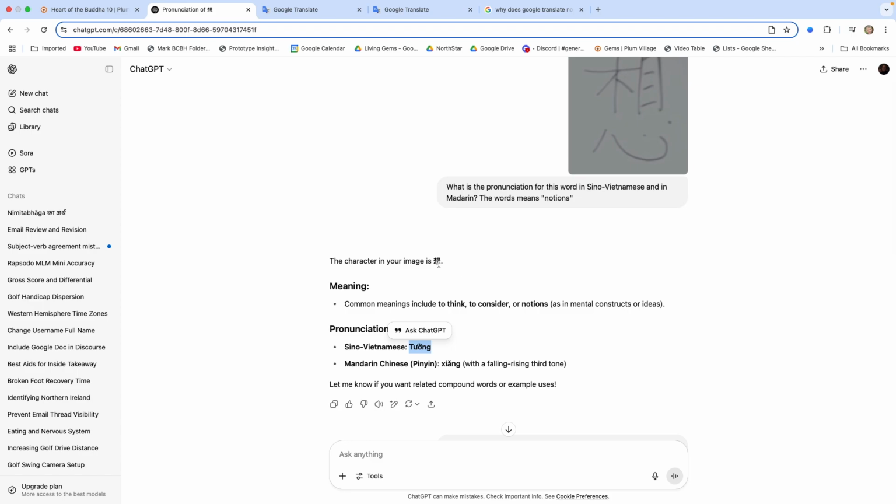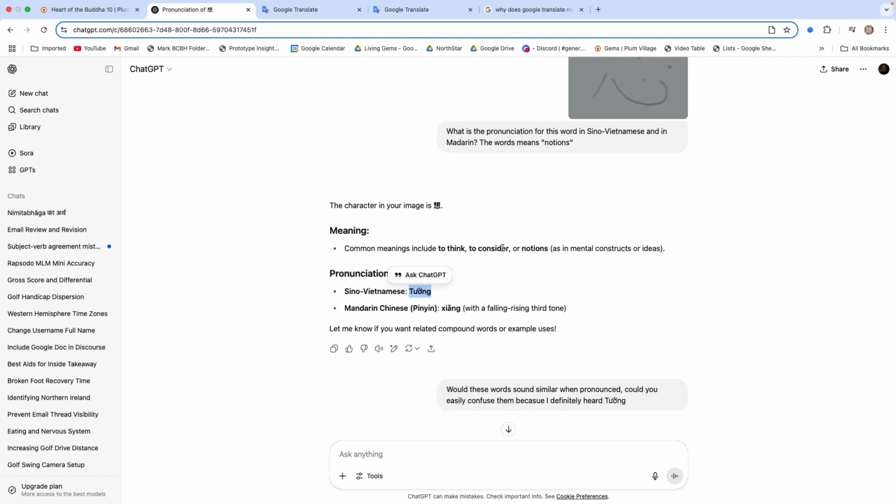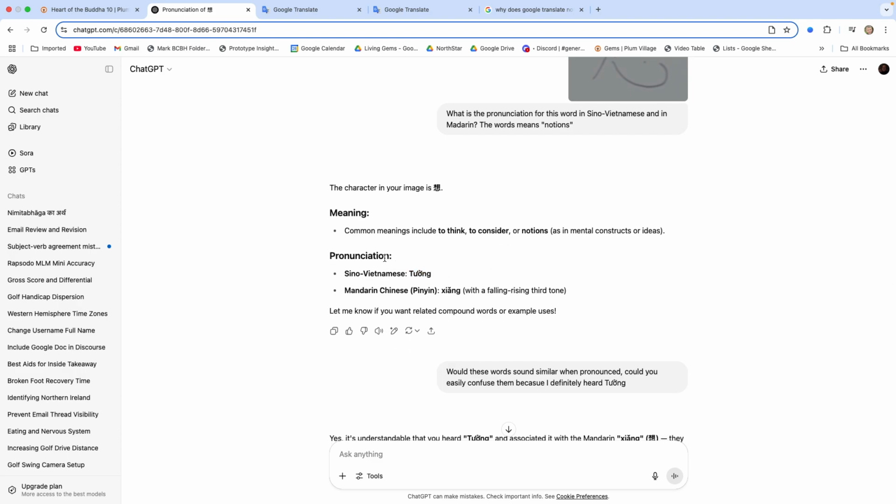So it's identified the character. And it said the meaning is to think, to consider, or notions. And it's given the pronunciation in Sino-Vietnamese as tongue, and in Mandarin, it's jiang. So we can put this just to be sure, because obviously pronunciation in these languages can be very subtle. And even though the spelling might look one way, it might be pronounced a different way. So we can put it into Google Translate.